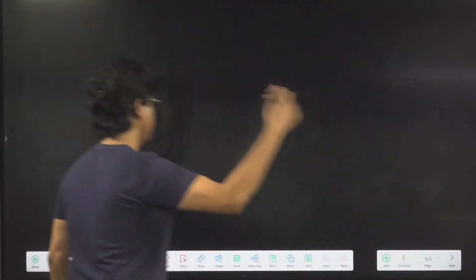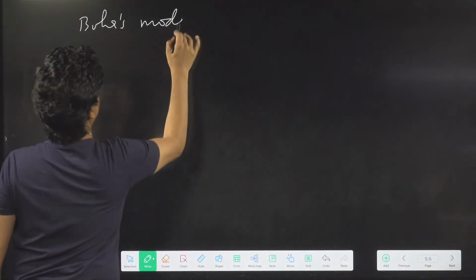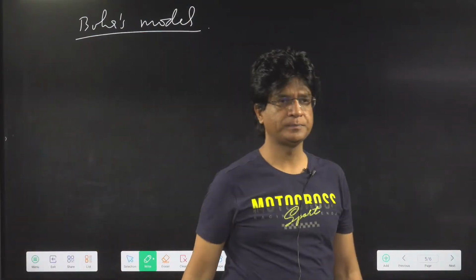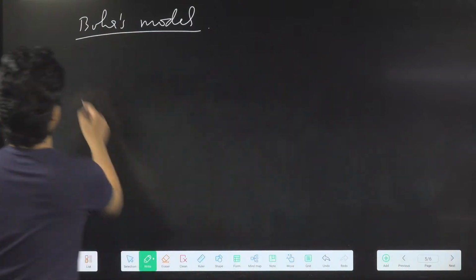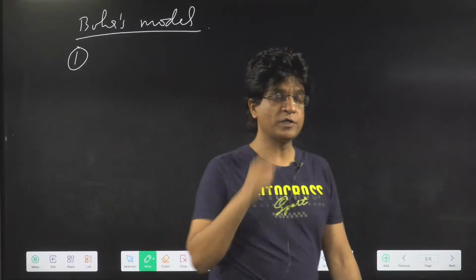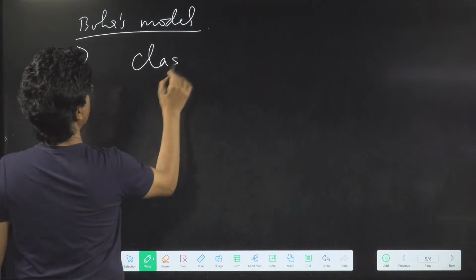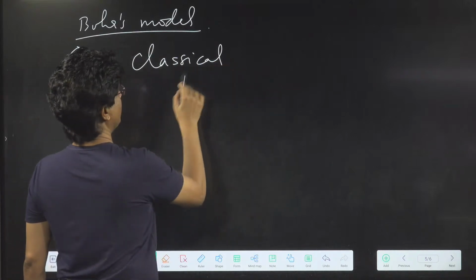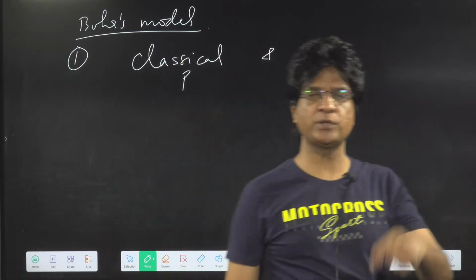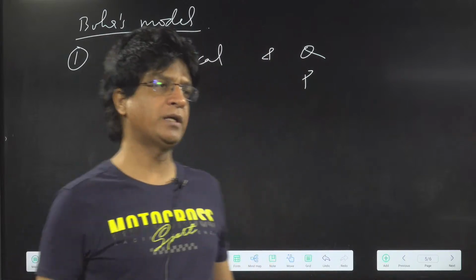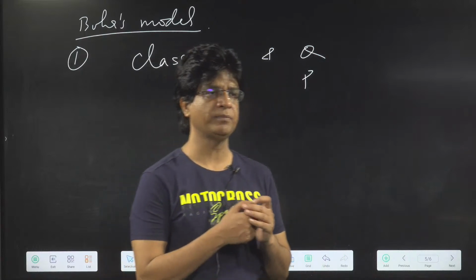Okay, now come and write down Bohr's model. First of all, write down 3 statements which are very important. The first one is that his model is based on classical physics and quantum physics, or quantum mechanics. Quantum physics or quantum mechanics is one and the same thing. Are you getting that?